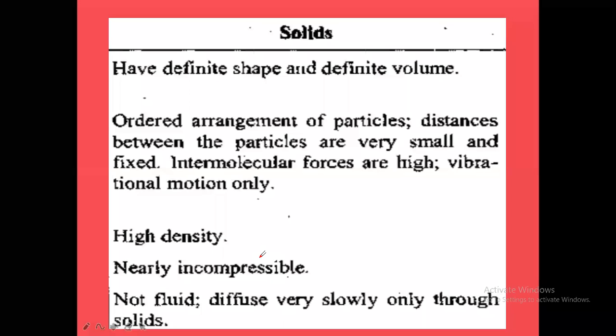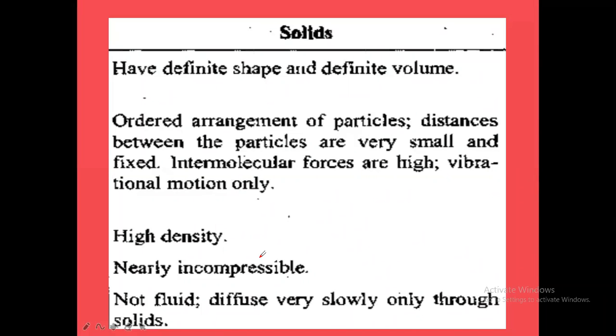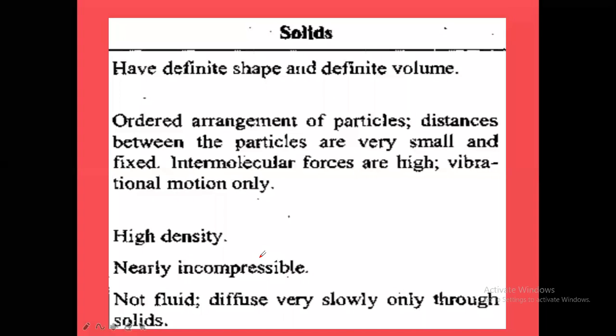When you apply pressure on solids, they don't change their shape. There is no change in the shape. Shape is called form. The shape of the solids will not be changed on applying pressure. That property is called rigidity. Rigidity. That means when you apply pressure on the solid, its shape does not change.